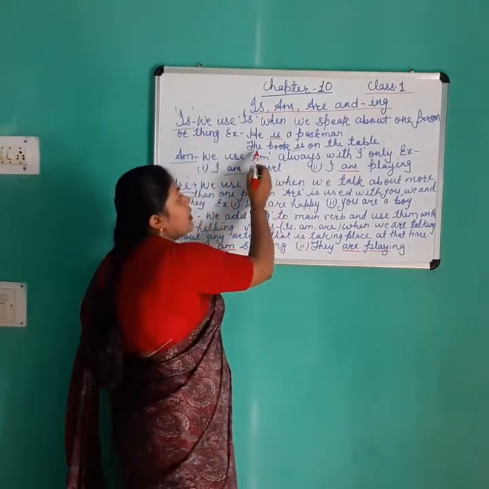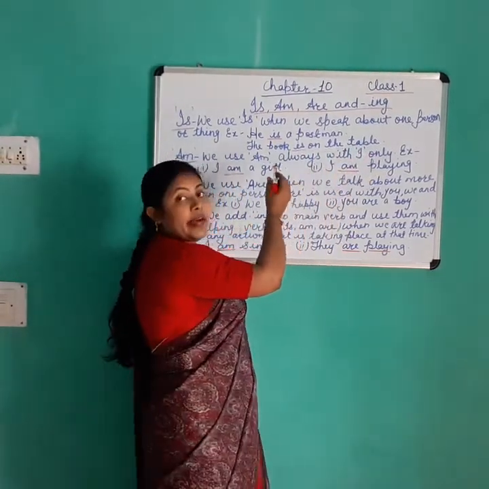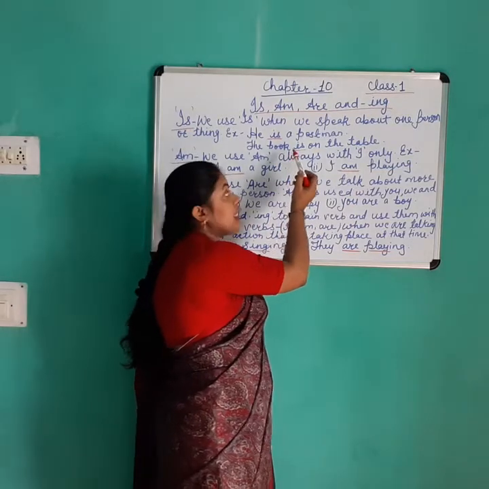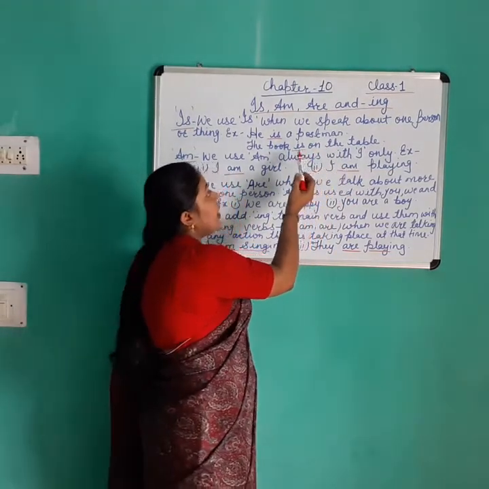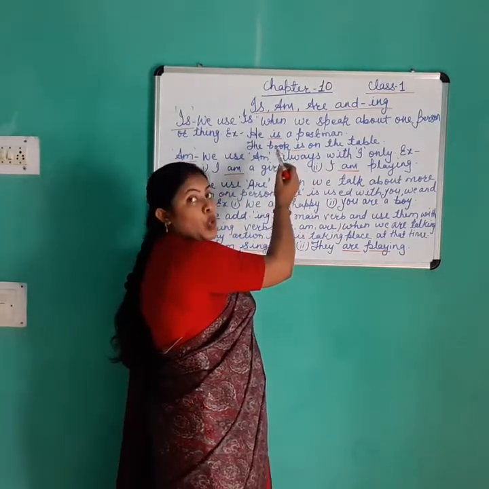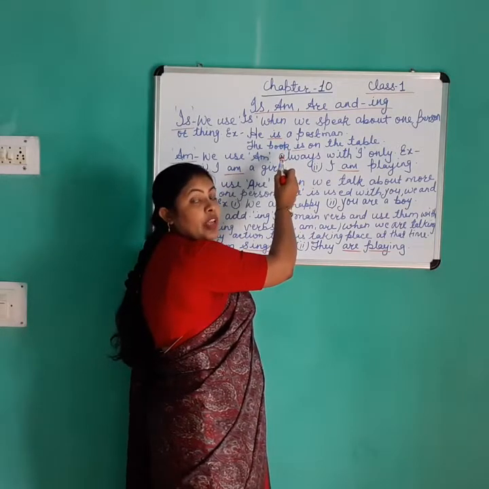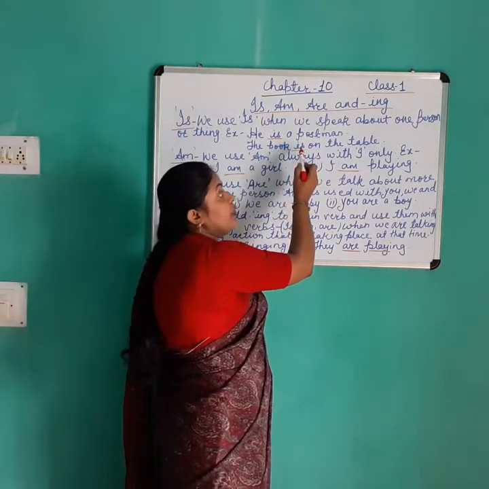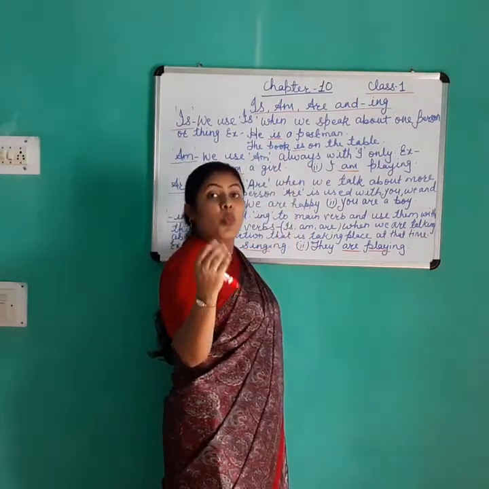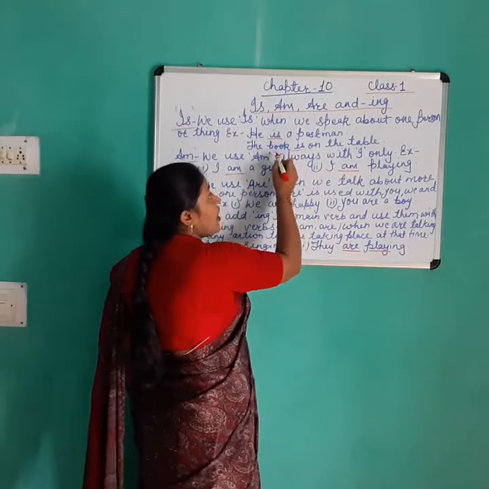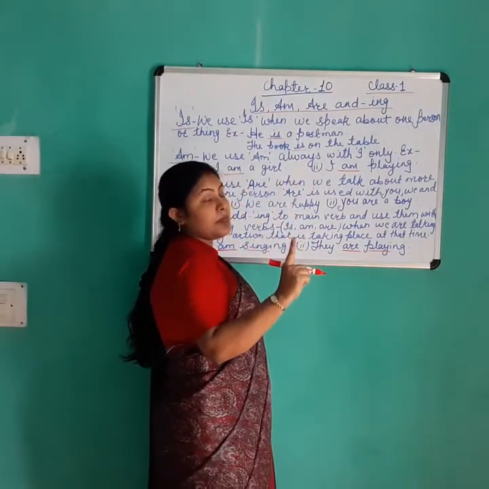Now second, the book is on the table. Here we talk about a single object, that is a book, which is on a table. So we use is here. If there are books, then we use are, because books means more than one book. But when we talk about a single book, then we use is.